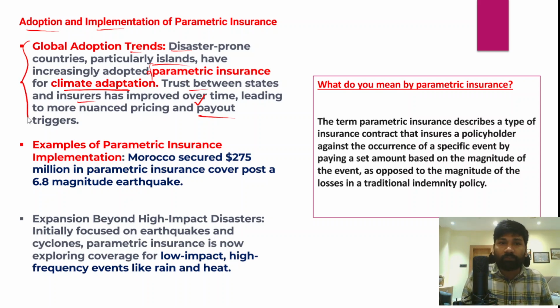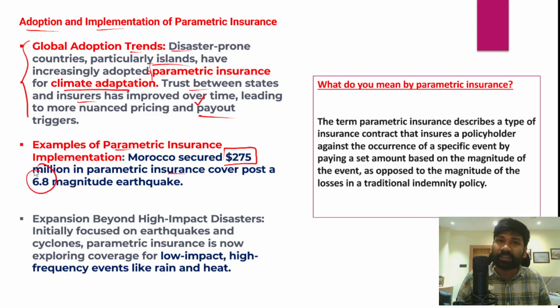However, when we talk about examples of this method, recently Morocco secured $275 million in parametric insurance cover after a 6.8 magnitude earthquake.